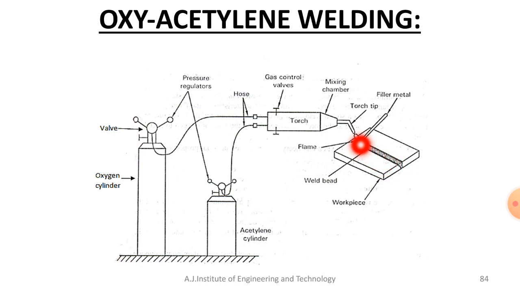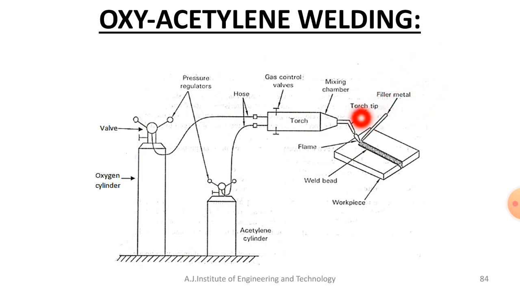A slight gap usually exists between the two workpieces, as a small gap is provided during edge preparation. A filler metal is also used to supply additional material to fill this gap. That is the main function of filler material.